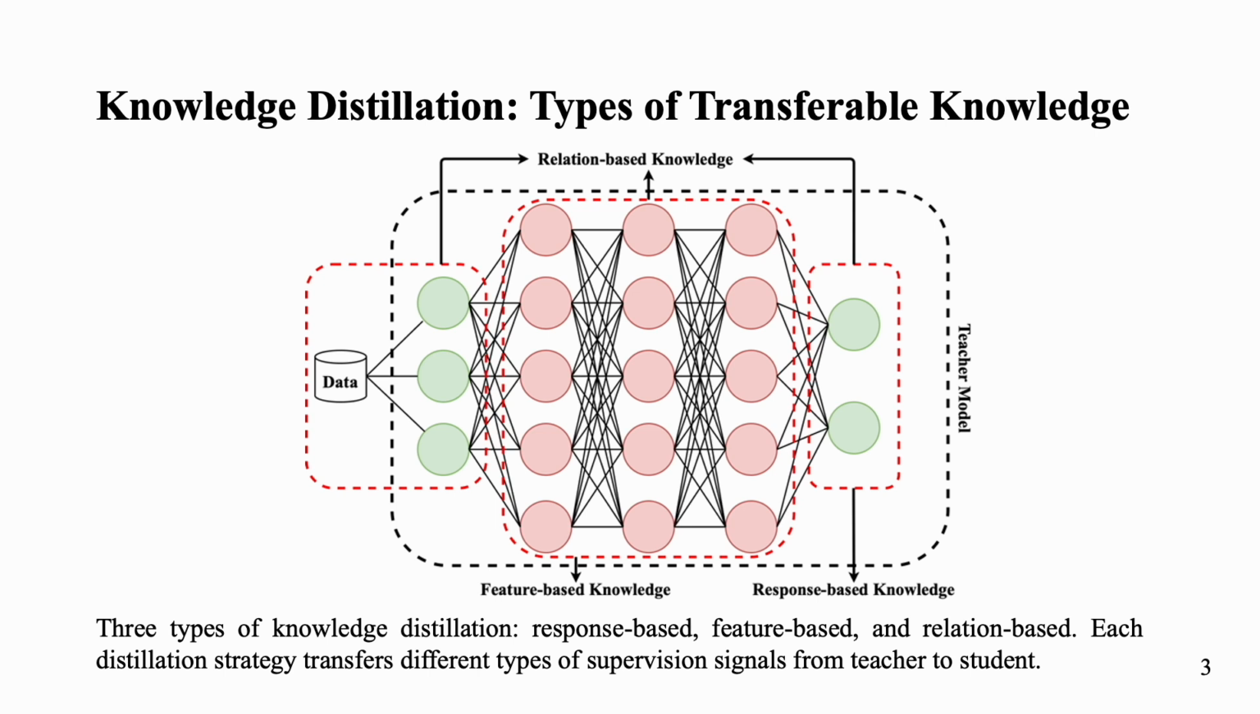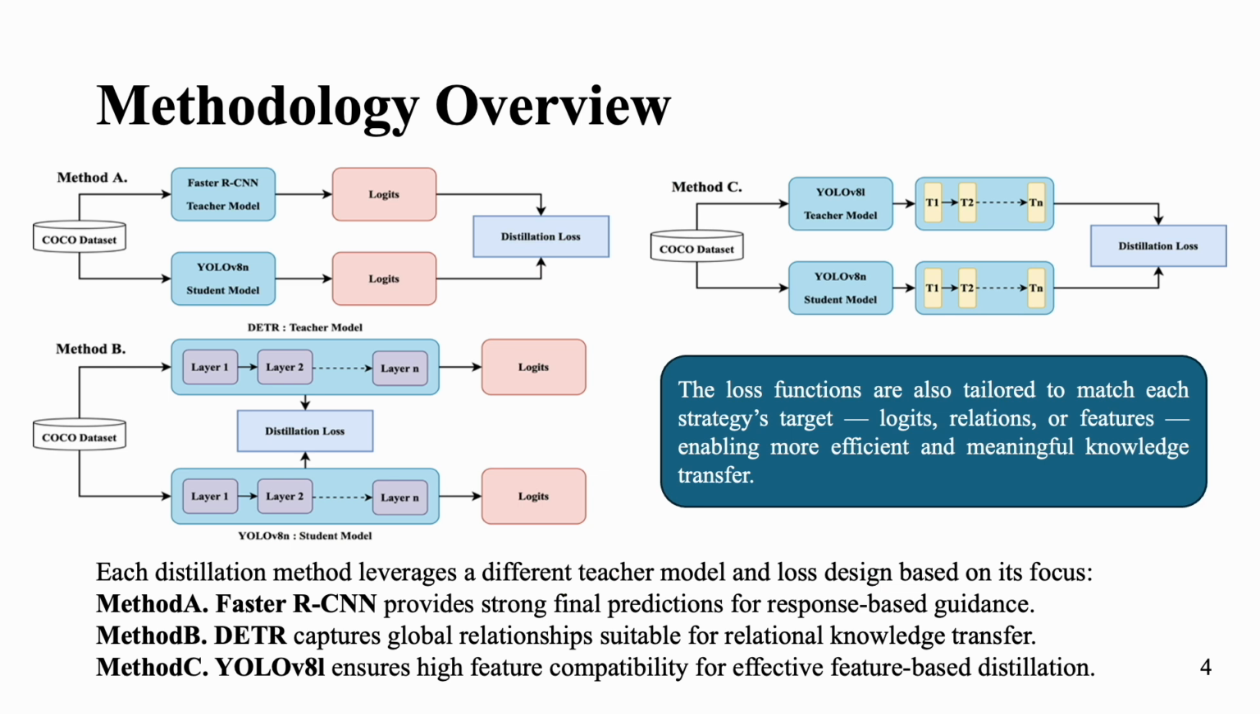In our study, we propose 3 knowledge distillation strategies, each targeting a different level of model representation to improve YOLO version 8 Nano's performance, without sacrificing its real-time speed. Method A adopts a response-based approach. We use Faster R-CNN as the teacher because of its high prediction accuracy. The student learns by aligning both the classification logits and bounding box outputs with those of the teacher.